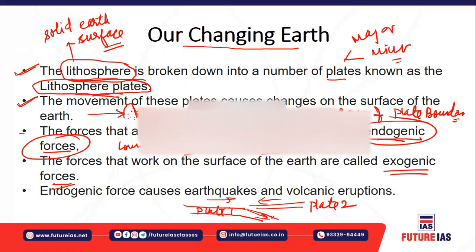After reaching around 400 to 700 kilometers down, these plates start melting and forming magma. Due to heavy pressure and temperature, this rises up to the surface in the form of lava, and in certain portions the lava may come out on the surface. So such endogenic forces are also responsible for volcanic eruptions. We will learn more about it as we graduate to higher classes.